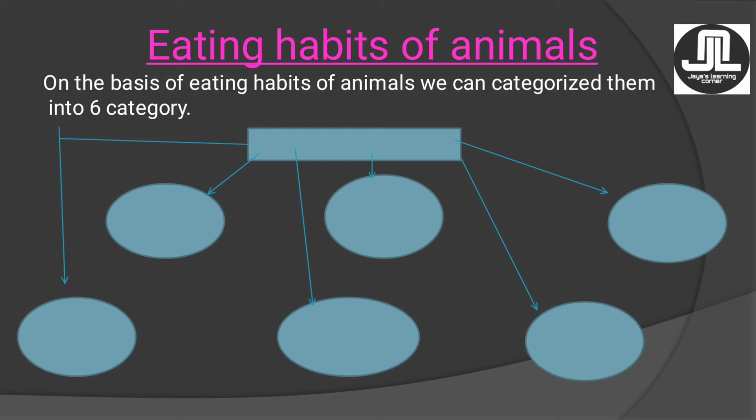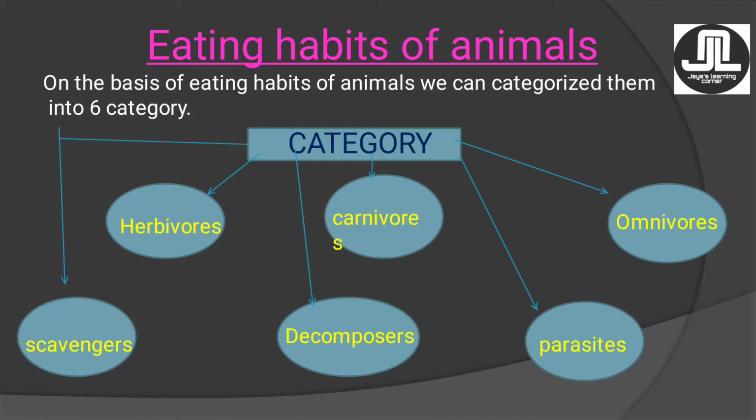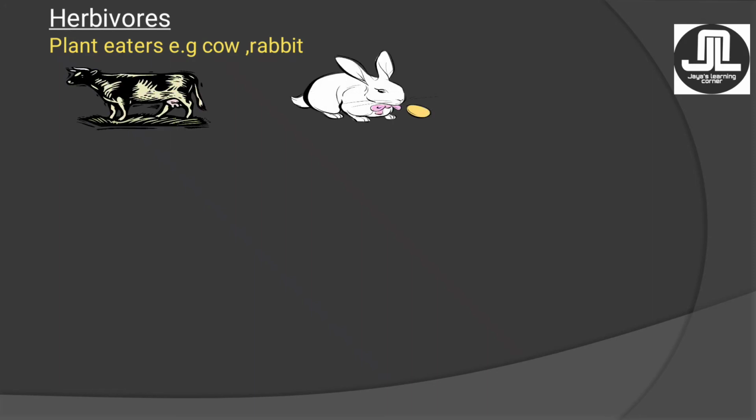So now what are these 6 parts? The 6 parts are, first is herbivores, then carnivores, omnivores, scavengers, decomposers and parasites. So all these categories we are discussing now one by one. Now what are herbivores? Herbivores are the plant eaters. That means all the animals that eat plants like cow, rabbit, goat, all these are the herbivores.